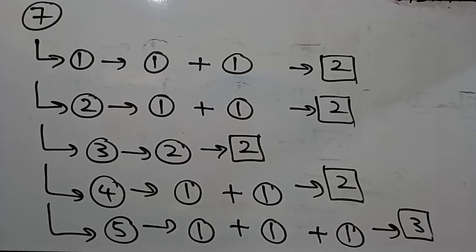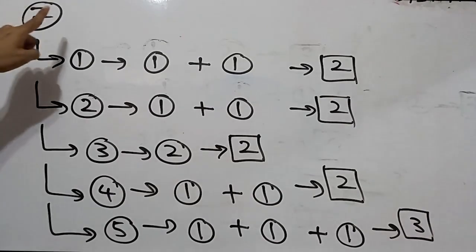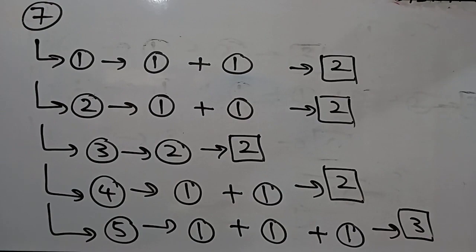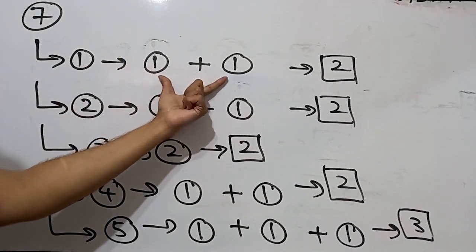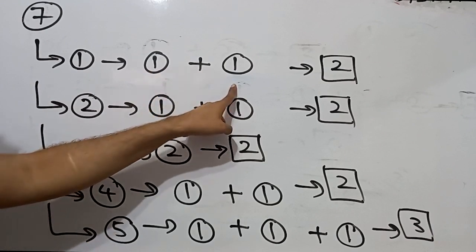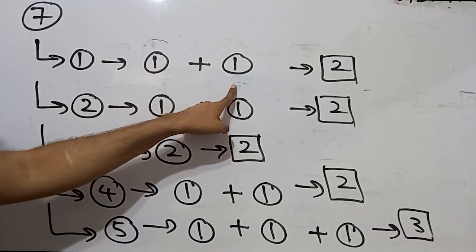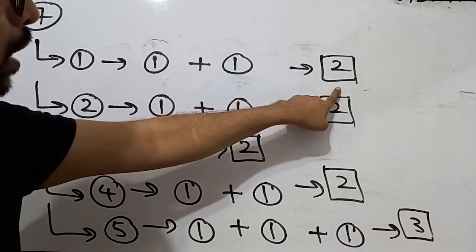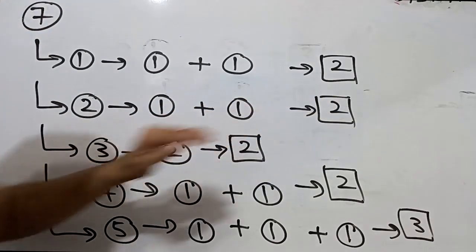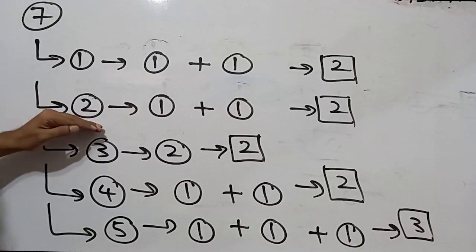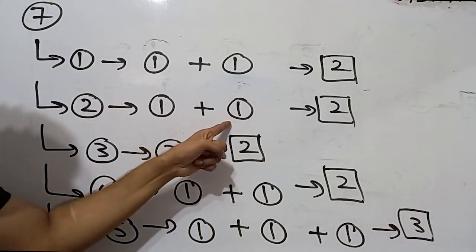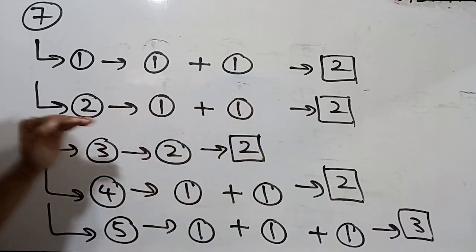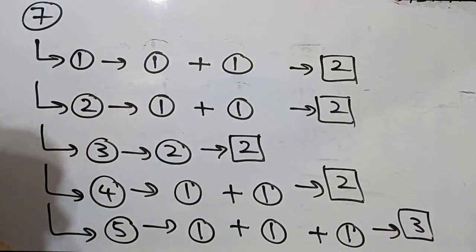Right, so this is the marks breakdown for question number 7. So mainly question number 7 has 5 parts. Part 1 has 2 parts, so each of them you will be getting 1 mark, right? So there you will be getting a total of 2 marks, right? Part 2, same thing, right? You will be getting 1 mark each for correct response. So for part 2, the total marks are 2 marks.